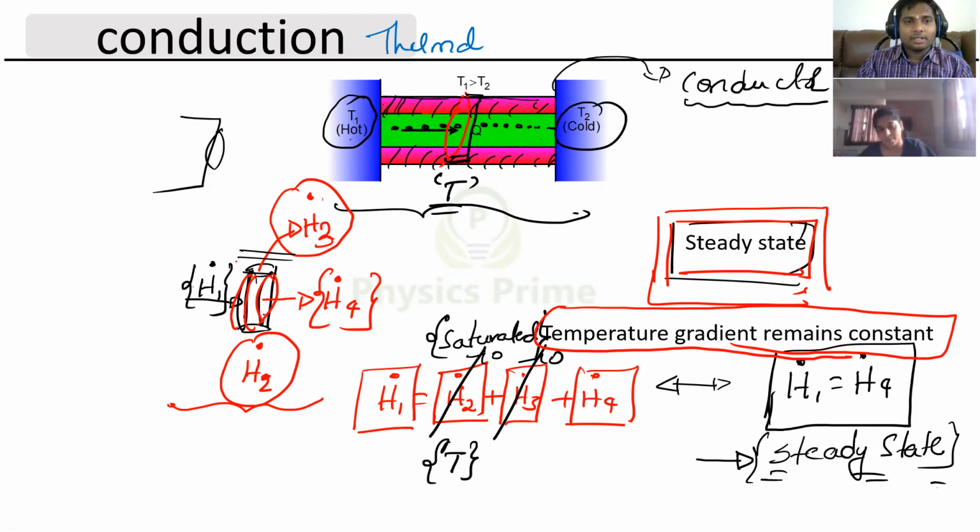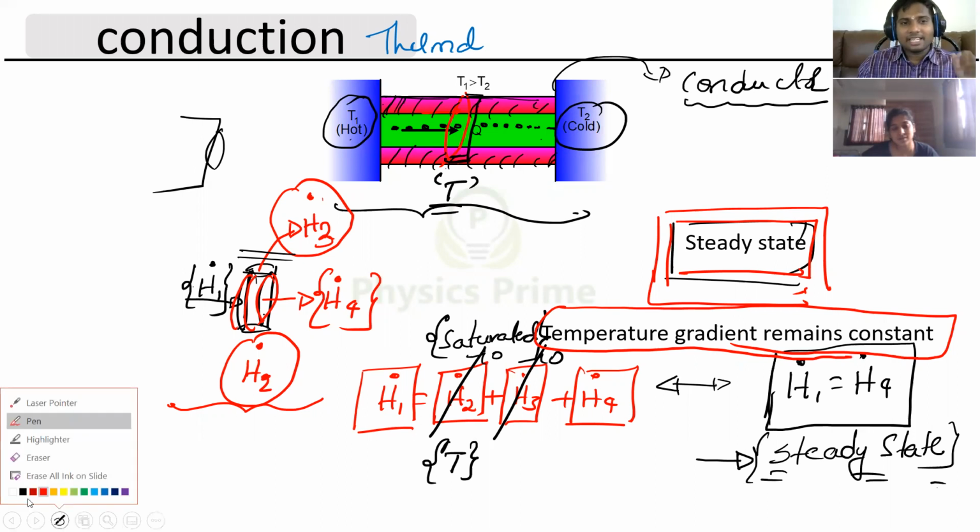So after steady state is attained, every cross section will have a particular temperature attained, because it's not going to absorb any more heat energy after steady state. So a temperature gradient will be formed. What is this temperature gradient? In physics, sometimes I'll take it to physics.